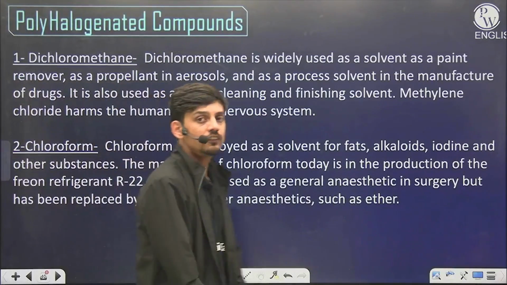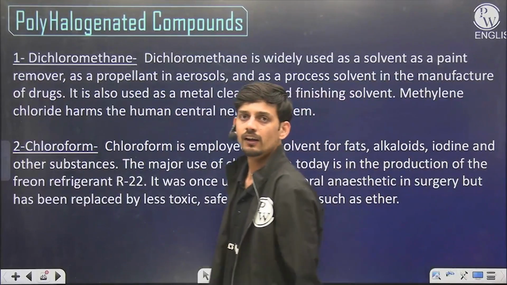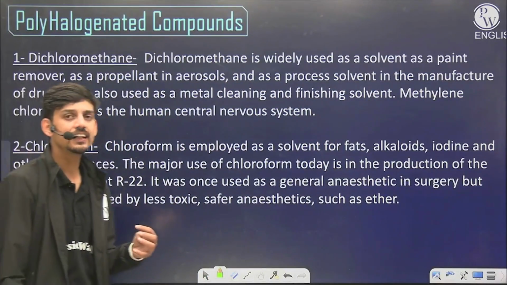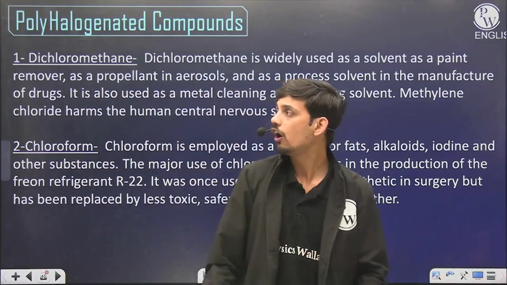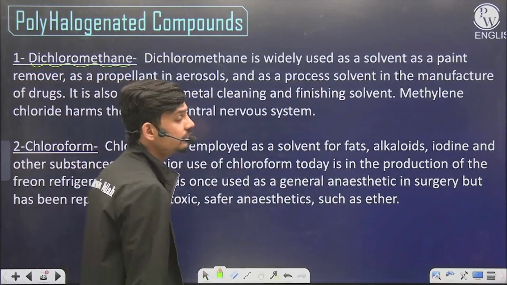Now let's move to the last section of this chapter, which is some important polyhalogenated compounds. So this is a very theoretical chapter. We can just look for the properties here, and we have to remember some of the effects. Like we said, dichloromethane, which is a common solvent,